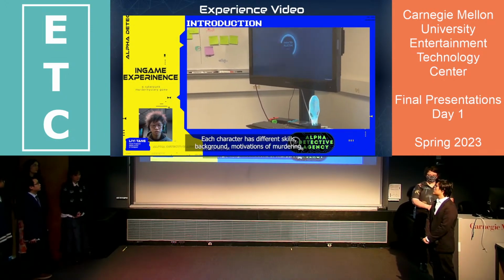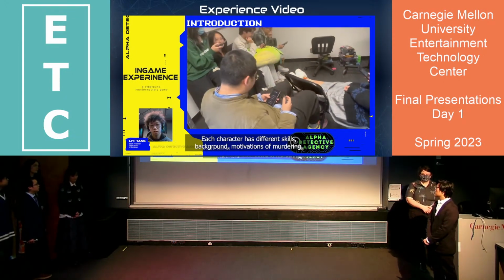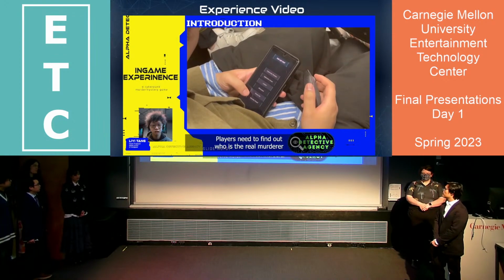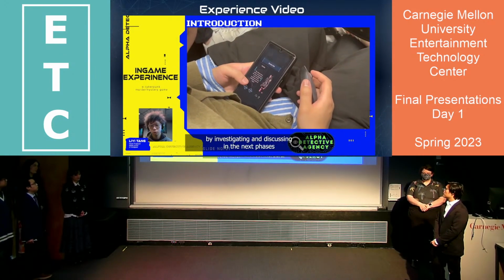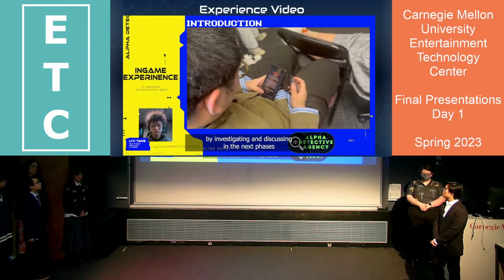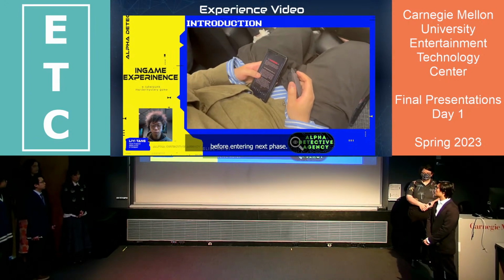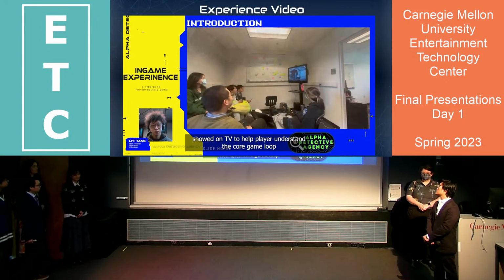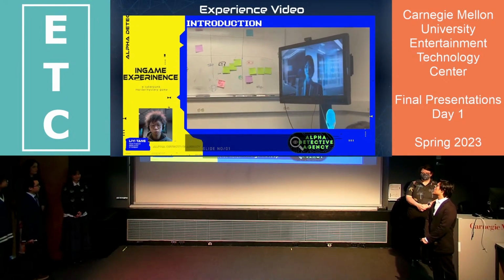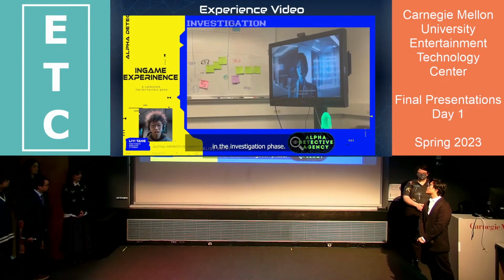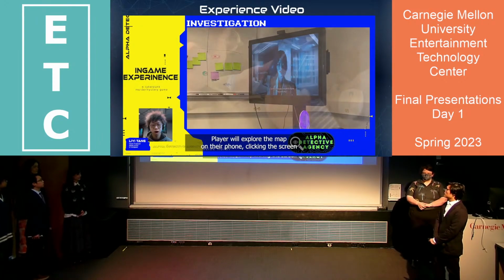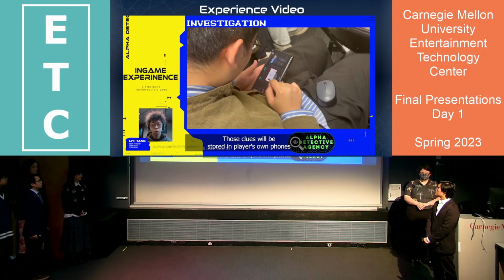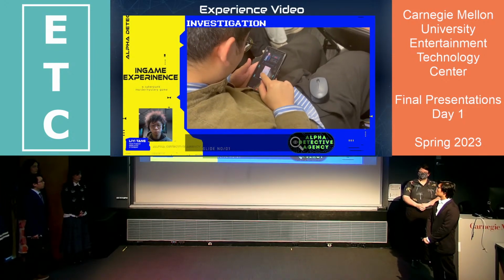Each character has different skills, backgrounds, and motivations for murder, and one of the characters is the real murderer. Players need to find out who the real murderer is by investigating and discussing in the next phases. Before entering the next phase, there will be a tutorial video shown on TV to help players understand the core game loop. In the investigation phase, players will explore the map on their phone, clicking the screen to collect clues. Those clues will be stored in the players' own phones.